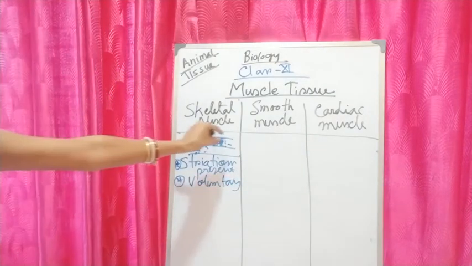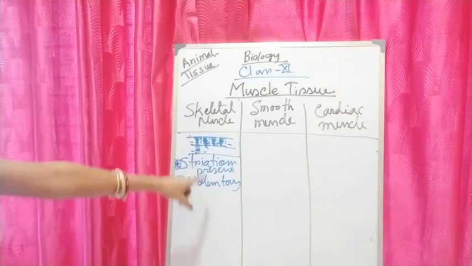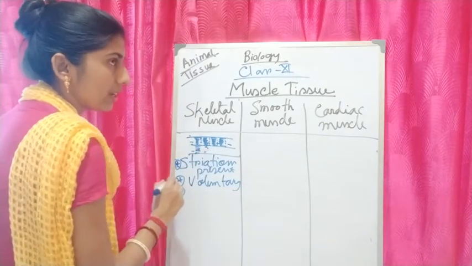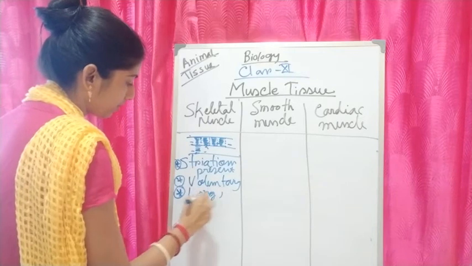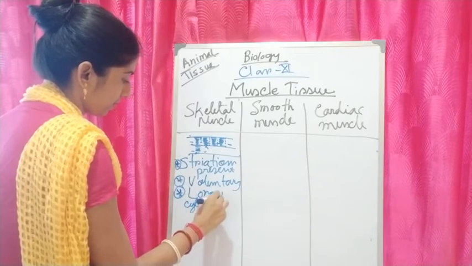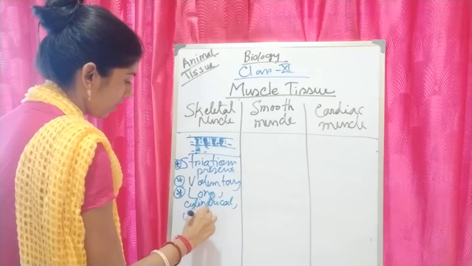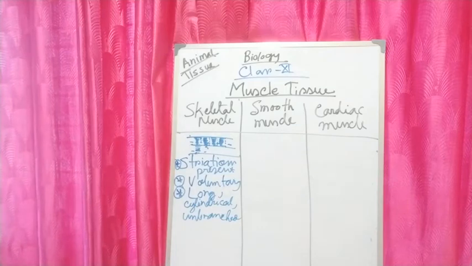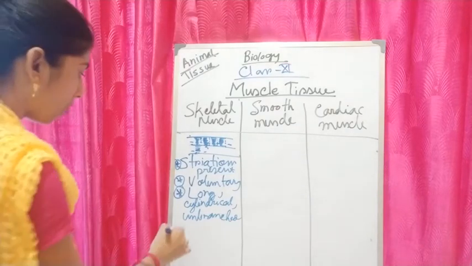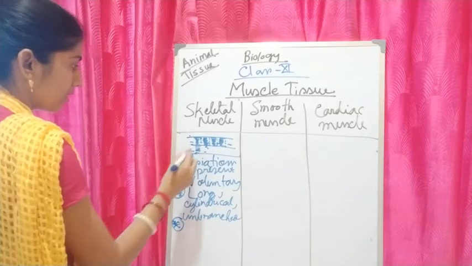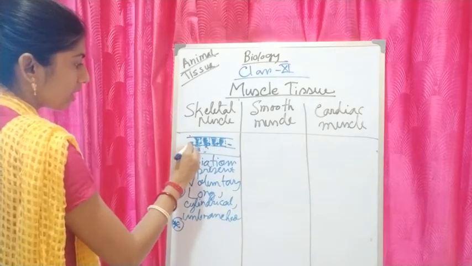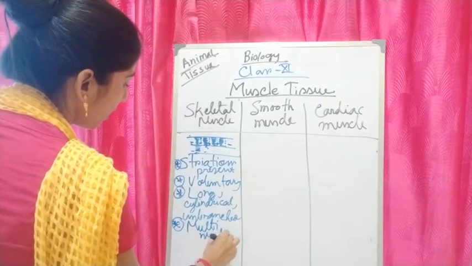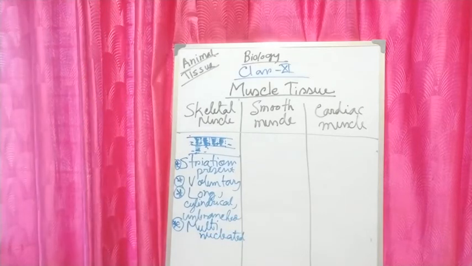It looks like a long cylindrical structure, and there is no branching, so it is unbranched. Skeletal muscle is long, cylindrical and unbranched. Considering the nuclei, you have seen that I have drawn many nuclei. That's why striated muscles are multinucleated.